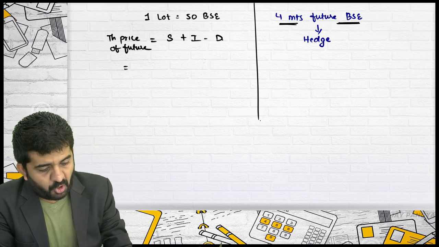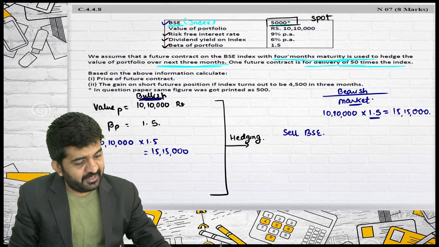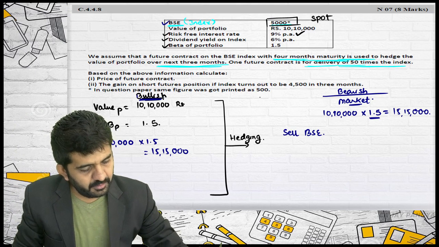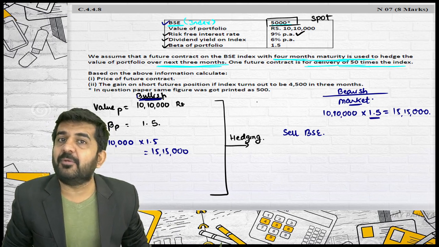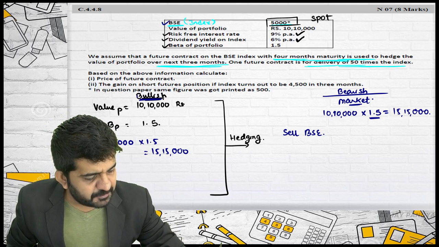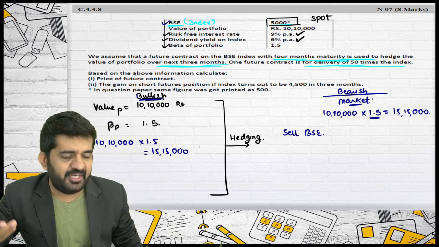What is the spot of BSE? 5,000 multiplied by. Interest per annum is 9%. Dividend per annum is 6%. Interest I need to add and dividend I need to deduct.